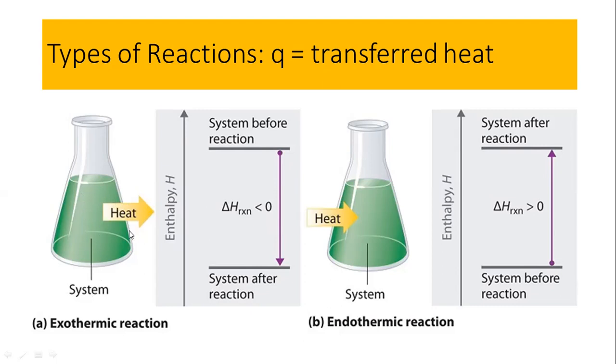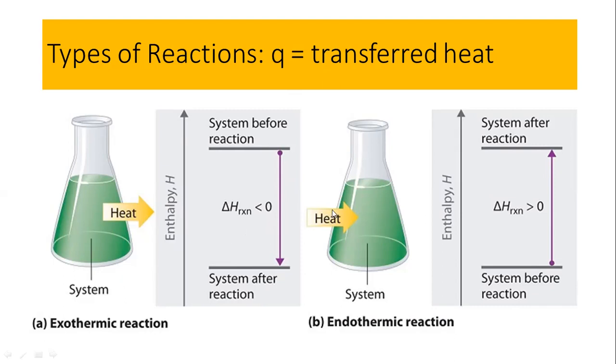The system is releasing the heat to the surrounding, and the sign of this change in enthalpy, delta H, would be less than 0. That means the sign would be minus. If the sign is minus, the energy is released from the system to the surrounding, and these types of reactions are called exothermic reactions. Exo means exit, and thermic means the heat is being released from the system.